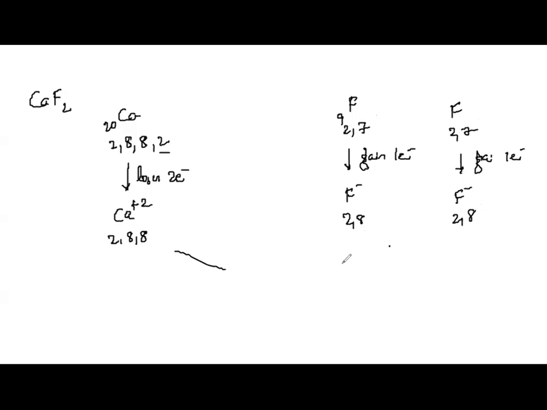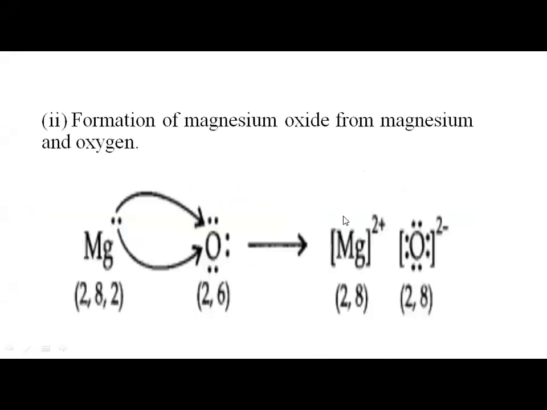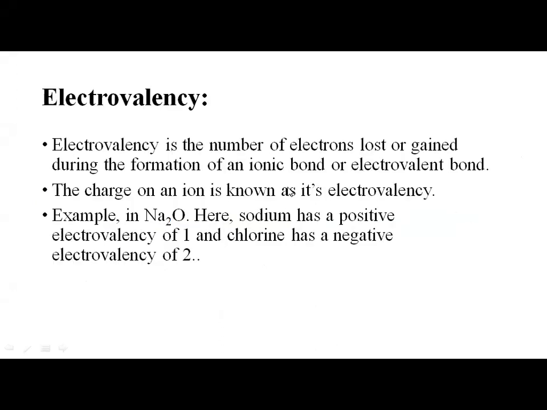And there is electrostatic force of attraction between all of them. So there is calcium 1 ion, fluorine 2 ions. So the formula of the molecule will be CaF2. CaF2. So I have explained examples including all the types of molecules. Yes, formation of magnesium oxide. See here. 2 electrons are being completely transferred from magnesium to oxygen, Mg plus 2, O minus 2. Electrostatic force of attraction, it forms MgO.